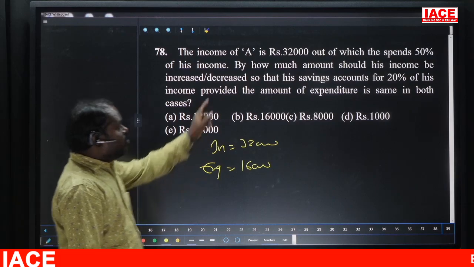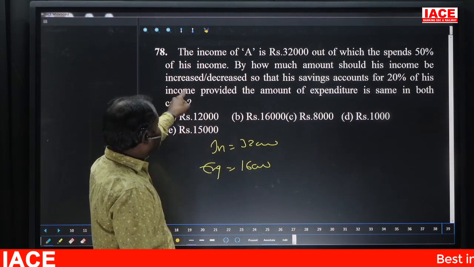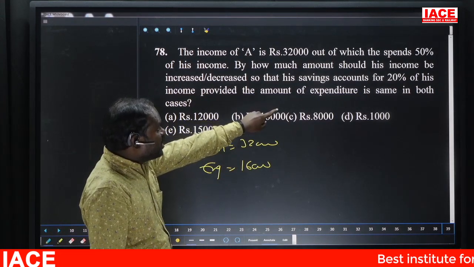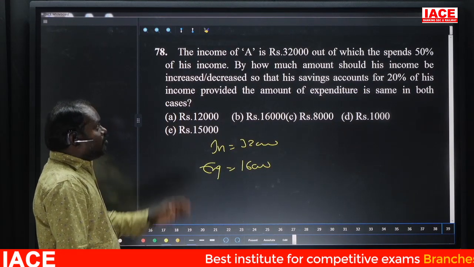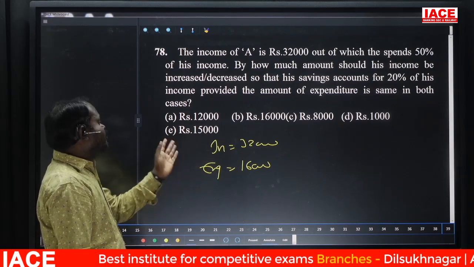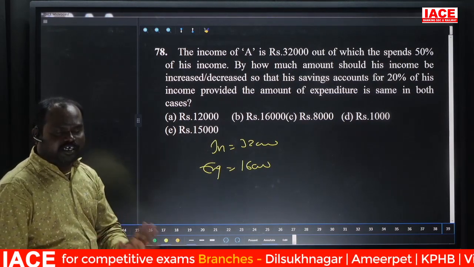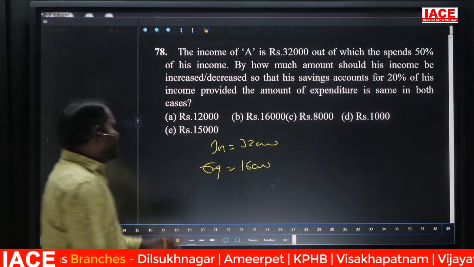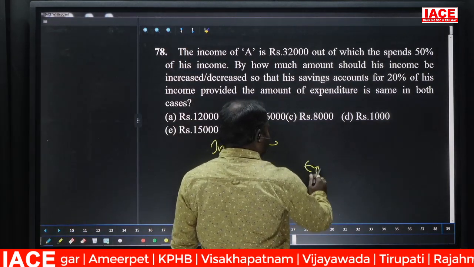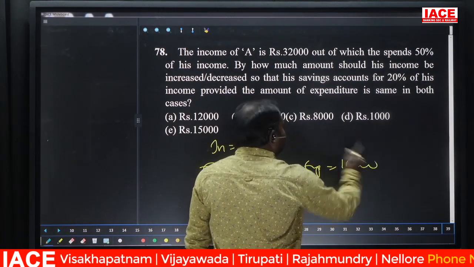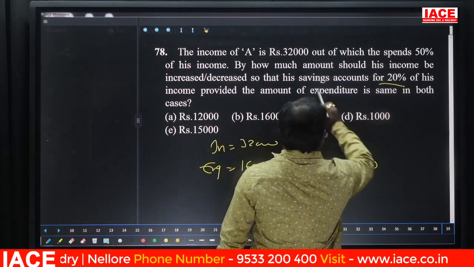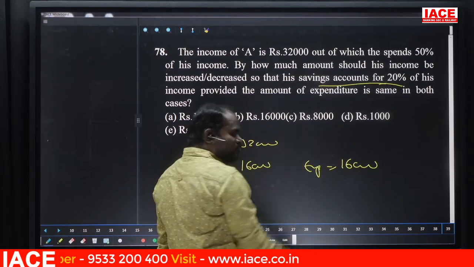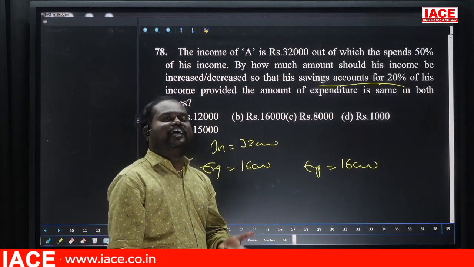He was saying by how much amount should his income increase or decrease so that his saving accounts for 20% of the income, provided the amount of expenditure is the same in both cases. In both cases expenditure is the same. In the second case also expenditure is 16,000. But here savings are 20%, obviously expense is 80%.